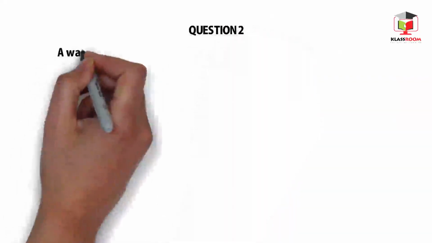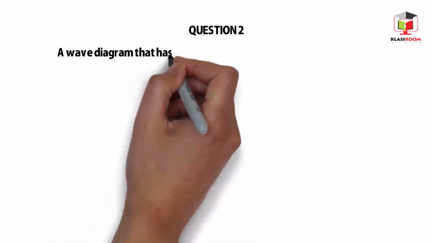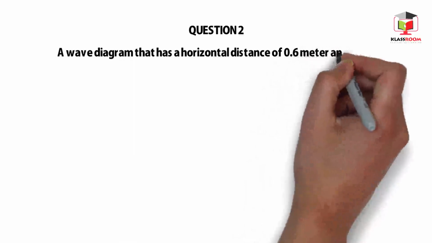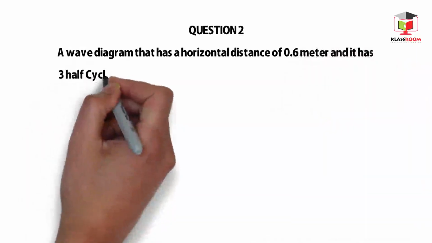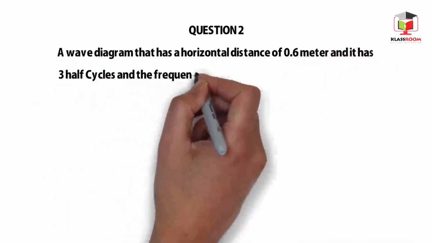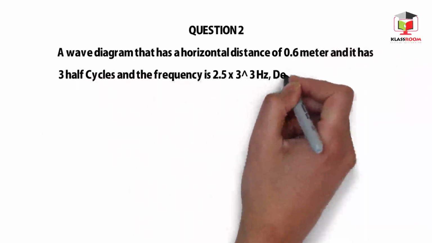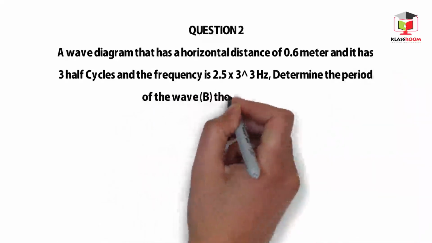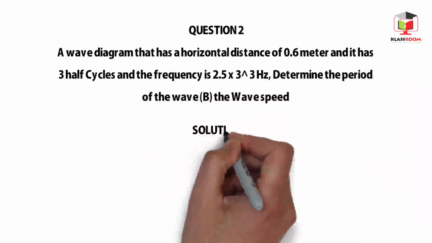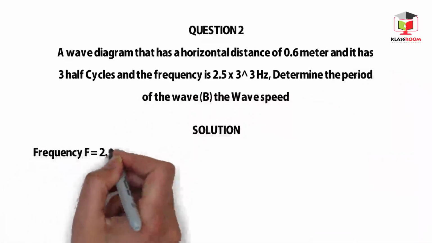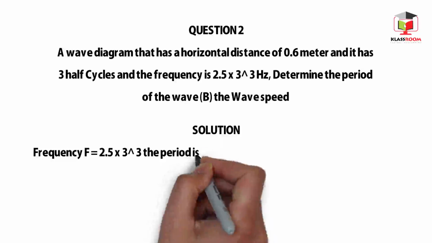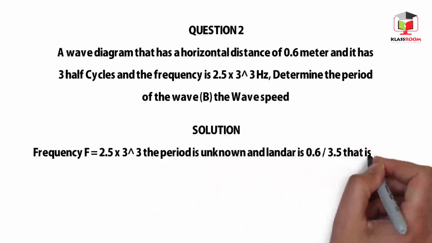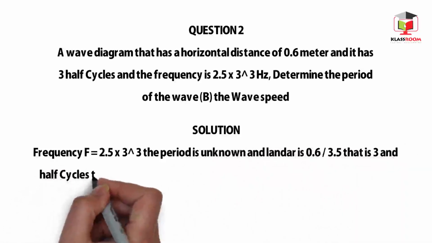Question 2. A wave diagram has a horizontal distance of 0.6 meters and 3.5 cycles, and the frequency is 2.5 × 10^3 Hz. Determine A, the period of the wave, and B, the wave speed. Solution: frequency f equals 2.5 × 10^3. The period is unknown, and lambda is 0.6 divided by 3.5, since that is 3.5 cycles. So the wavelength is 0.17143 meters.